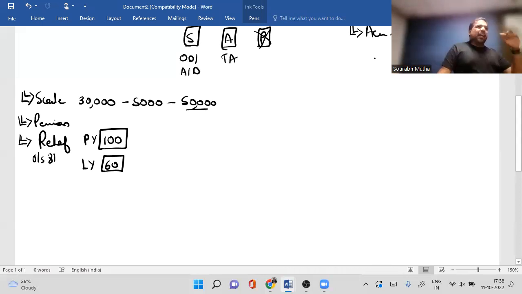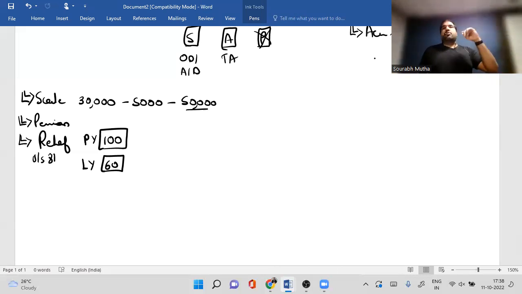Besides that, guys, there are retirement benefits, like what if you retire and you get gratuity or leave salary or retrenchment compensation or VRS. But guys, in the last 5 years, or actually 7 years, in any CA Inter paper, this has not been asked. So don't waste your time on that. Revise SAP, revise SEP, be very good at it. And that's the end of salaries. Watch this video whenever you want to revise. Thank you so much. Take a break, please.